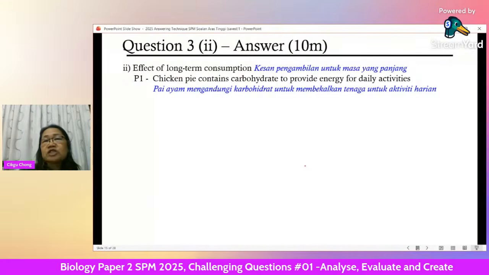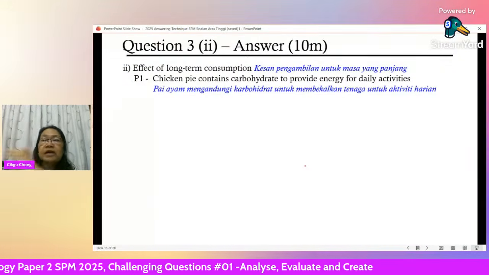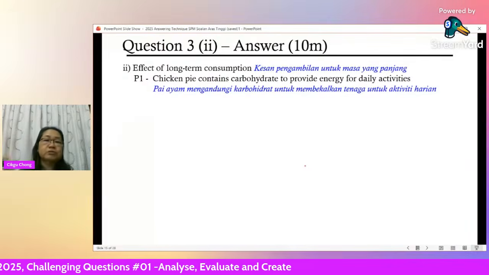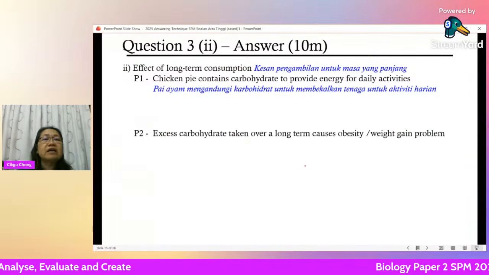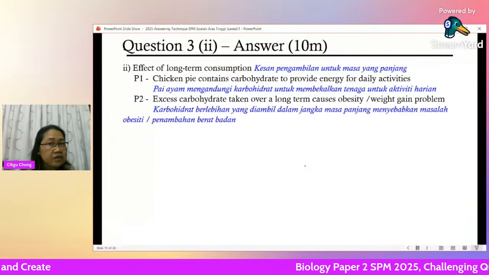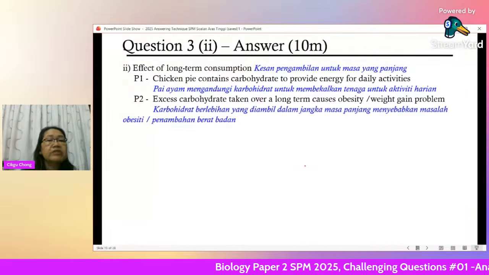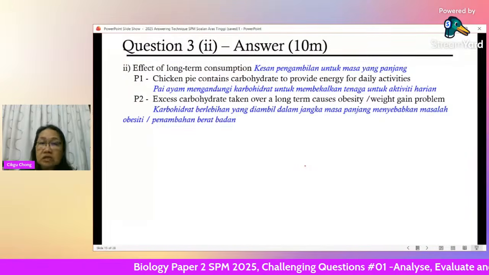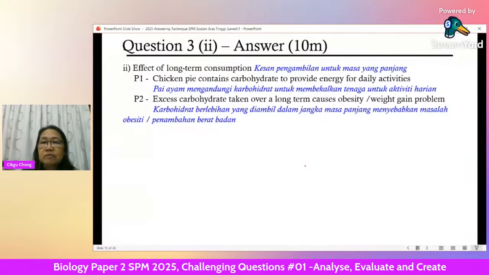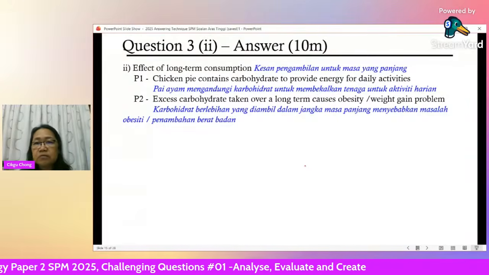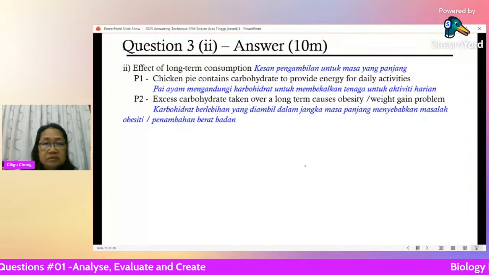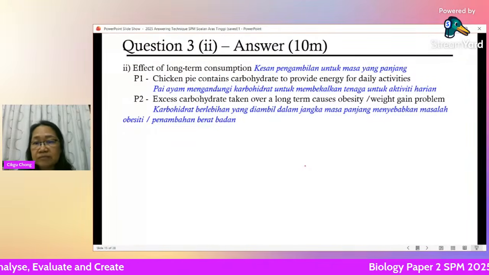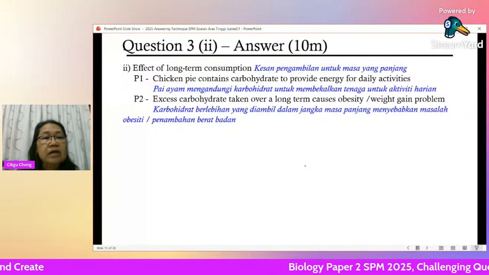So you have to mention the nutrient and the function as well. It gives energy for the daily activity of the man. But excess carbohydrate, because of the high content of carbohydrate, taken over a long term causes obesity or weight gain problem, which is very relevant to this person, because he already has a BMI of 28. It can cause obesity.